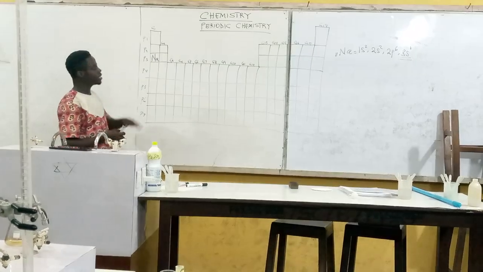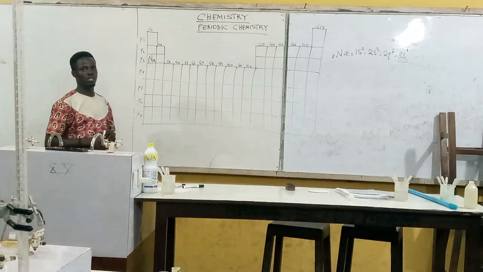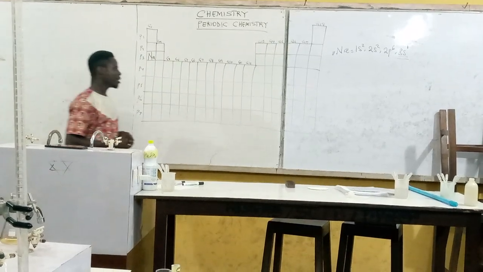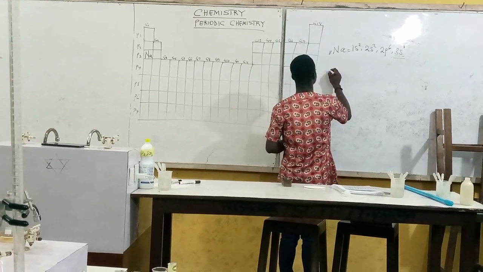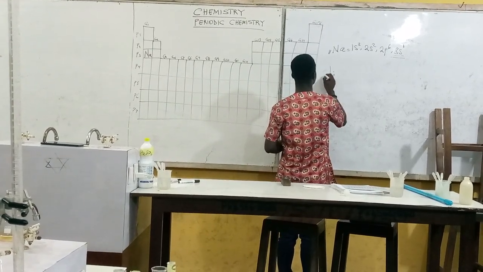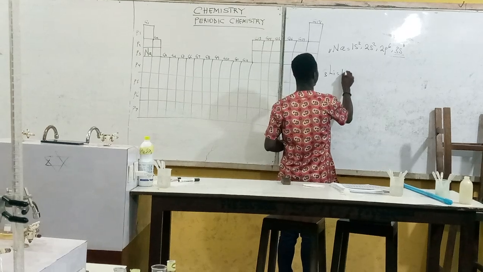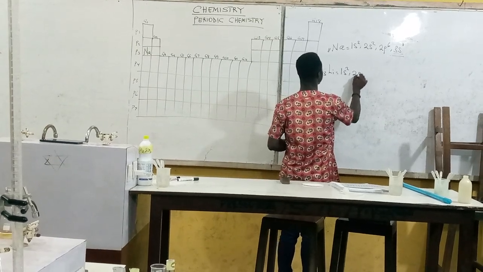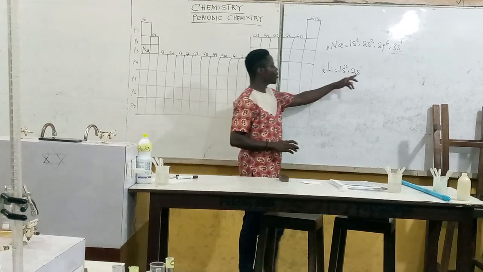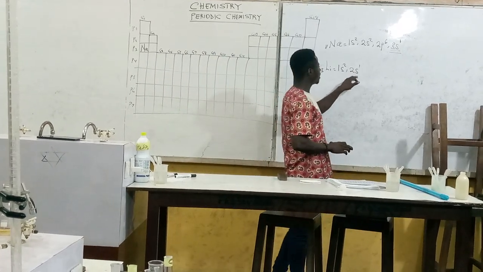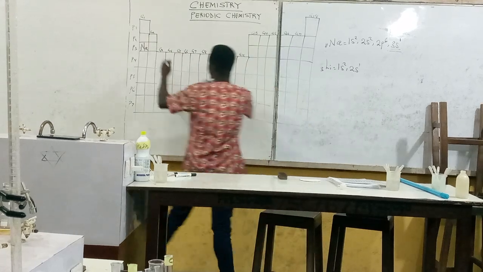Anytime we write configurations, it will tell you the exact place to put that particular element. Let's also write for lithium, atomic number 3: 1s2, 2s1. This implies that lithium belongs to group 1. It is in the S block, and these are S block members.